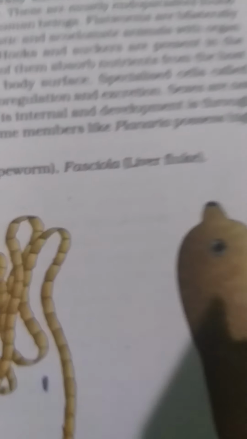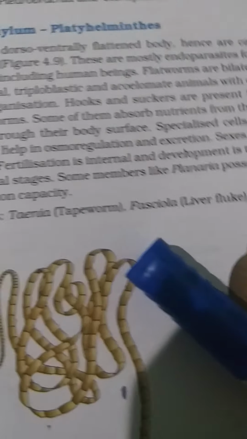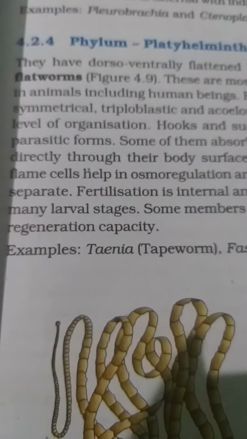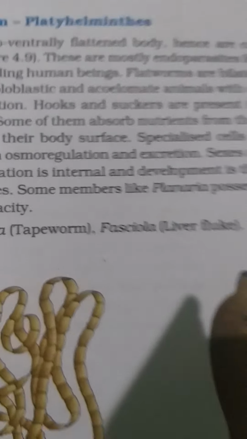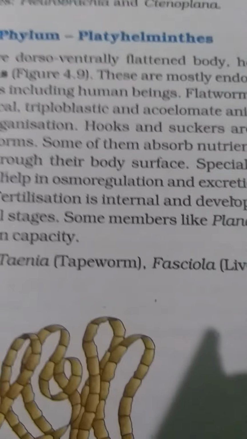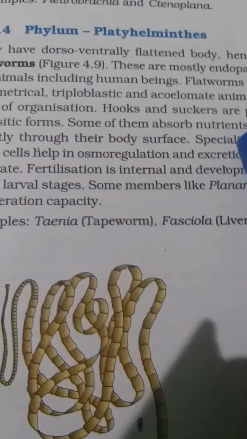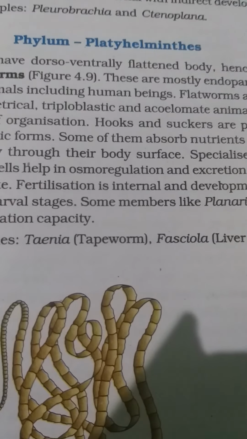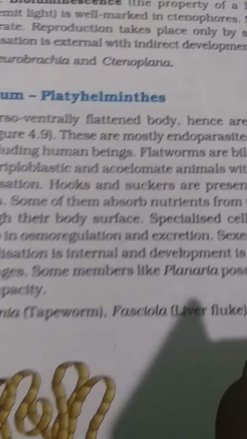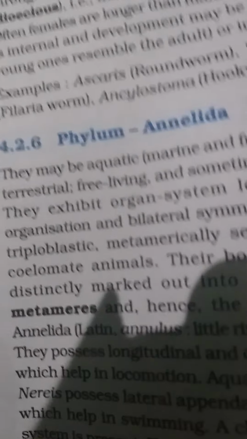Sexes are not separate. Fertilization is internal and development is through many larval stages, and the larval stages have two different hosts. The body development is within the host cycle, but the identifying character is the presence of hooks and a sucker in the mouth part. They are mainly parasitic. Osmoregulation and excretion through flame cells is also one of the identifying characters of this phylum, Platyhelminthes.